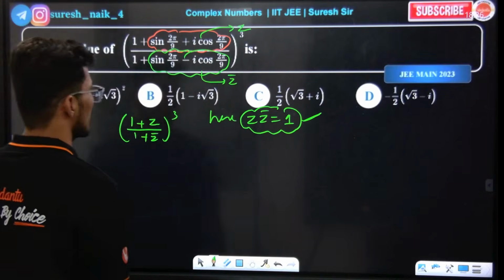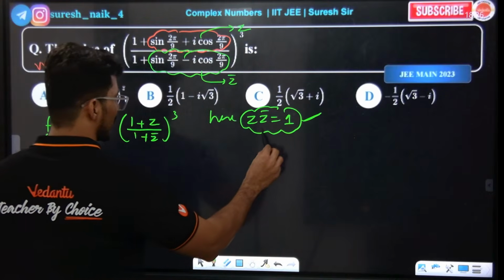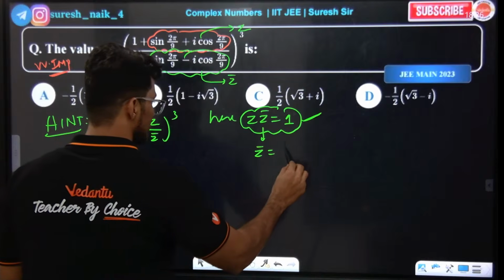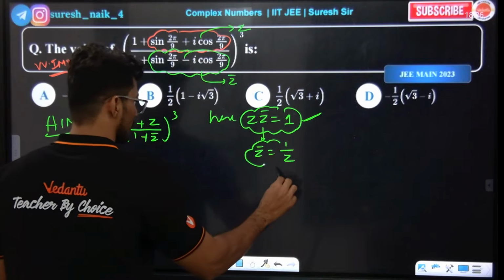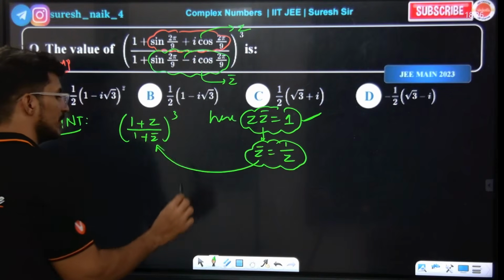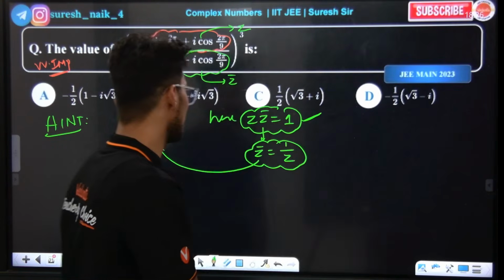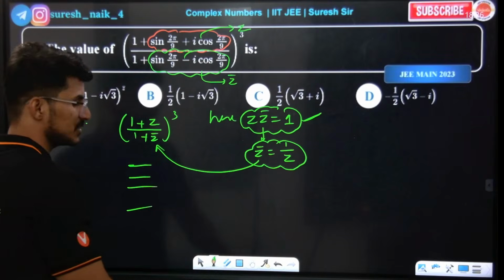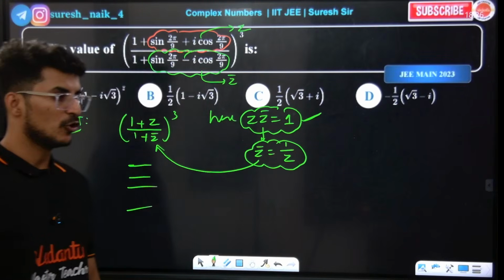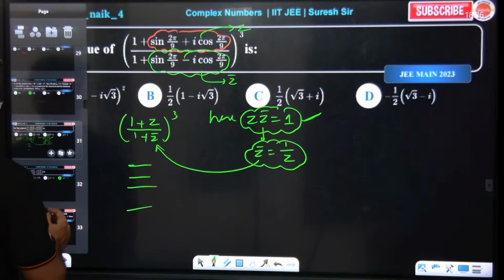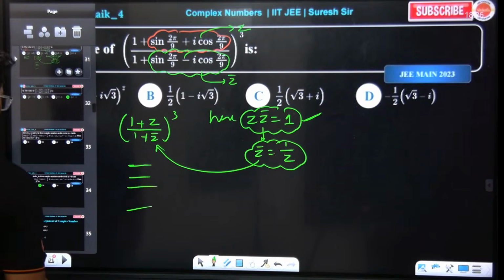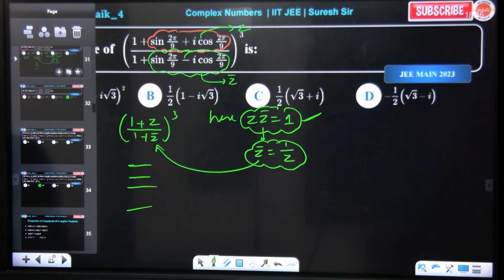So in place of z bar you can write 1 by z. Try and substitute here. Then apply De Moivre's theorem, and you will get the answer. This is a homework question. You need to do it. So, next.